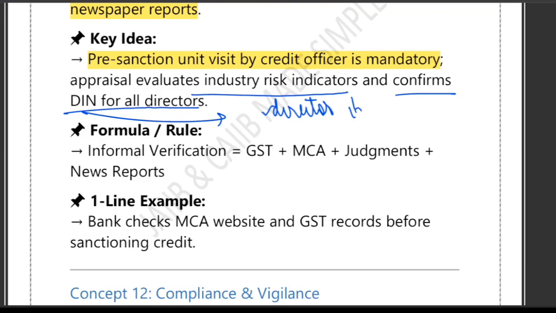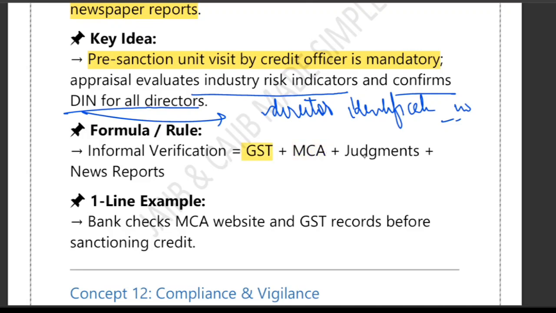So the bank also confirms the director identification number for all the directors. This ensures that the business is genuine and legally compliant. So pre-sanction unit visit is mandatory. Evaluate industry risk and confirm DIN for all the directors. The simple formula is: informal verification includes GST, MCA, judgment, and news reports. So a bank officer checks the MCA website and GST filing before approving the credit.